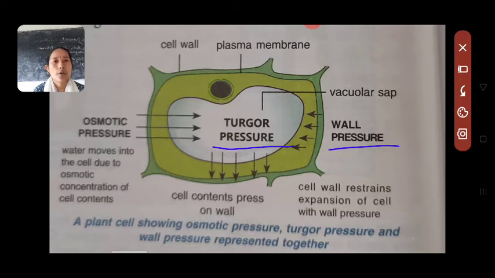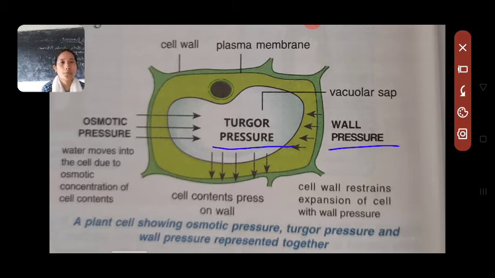And what is wall pressure? Whenever the cell is in a turgid state, your cell wall exerts a pressure towards the inner content of the cell, that's known as wall pressure. In order to counteract that, your cell contents also exert certain pressure towards the cell wall, that is referred to as turgor pressure. Now if your wall pressure and turgor pressure are balanced, then your cells will be in a turgid state. But if your turgor pressure is more than that of the wall pressure, then that will lead to the rupturing of the cell.